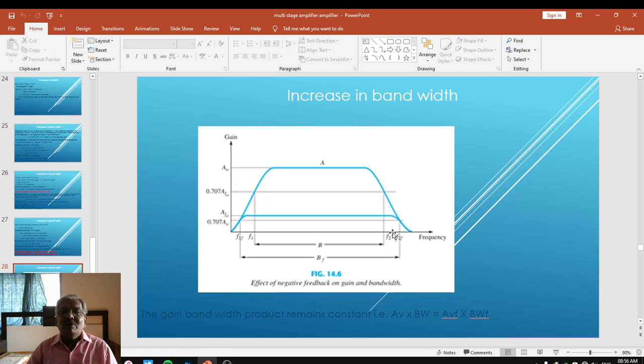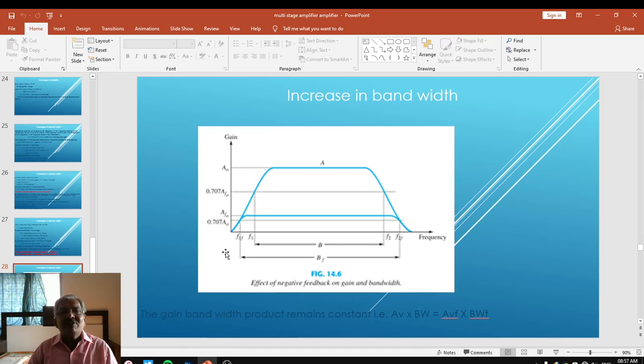Friends, we already studied the frequency response curve, and we know that it is nothing but the graph of voltage gain versus the frequency. And we are aware that the frequency response curve is divided into three regions. One is a low frequency region, second one is a mid frequency region, and third one is a high frequency region. While deriving the formula for lower and upper cutoff frequency after feedback, we have considered all these aspects.